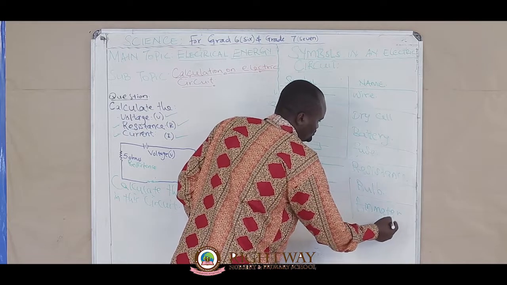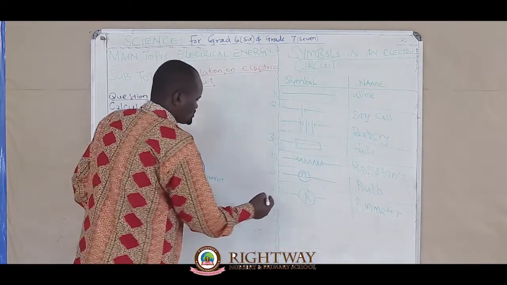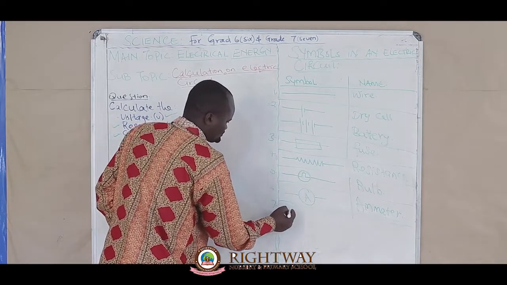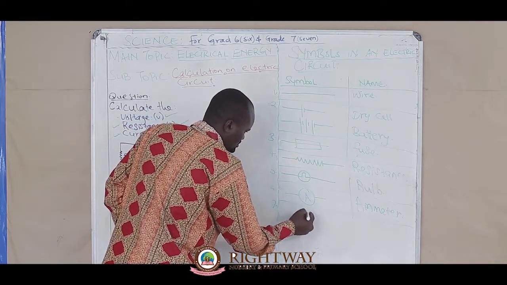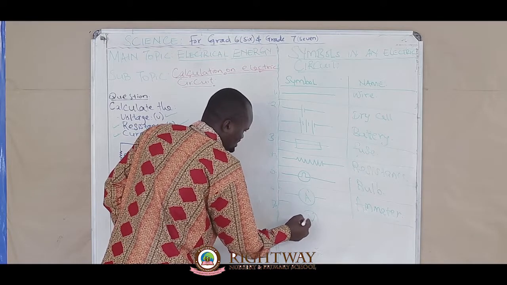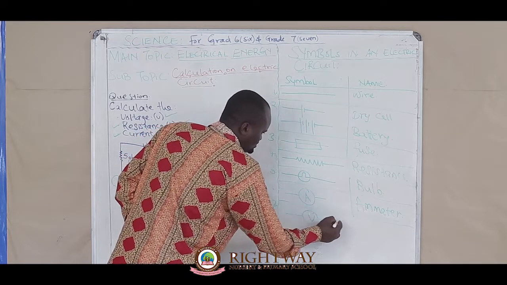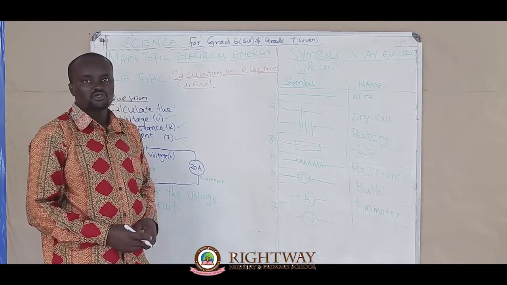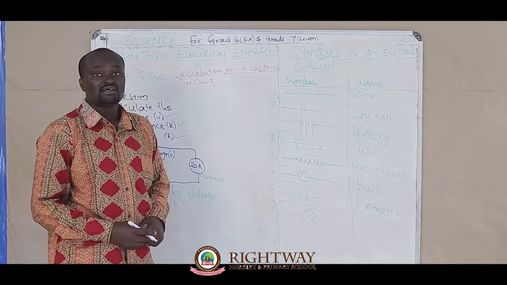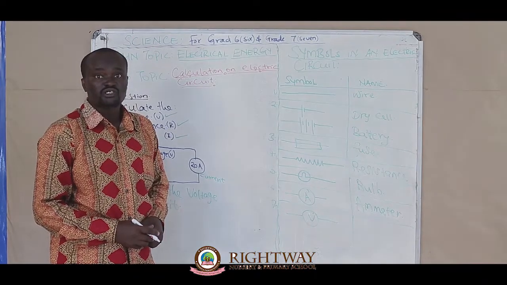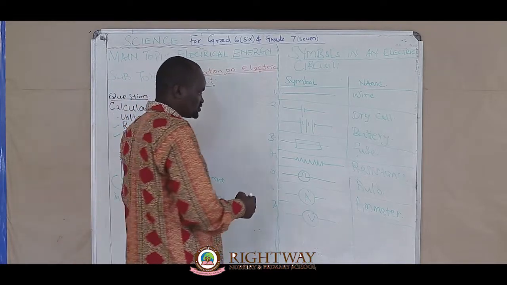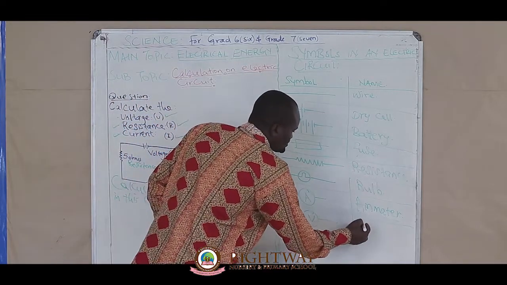Ammeter. An instrument used to measure current. We have another one, number 7 here. That's another one there. What do we call this one? This one is also a symbol of an instrument that is used to measure voltage. So this one is a voltmeter.